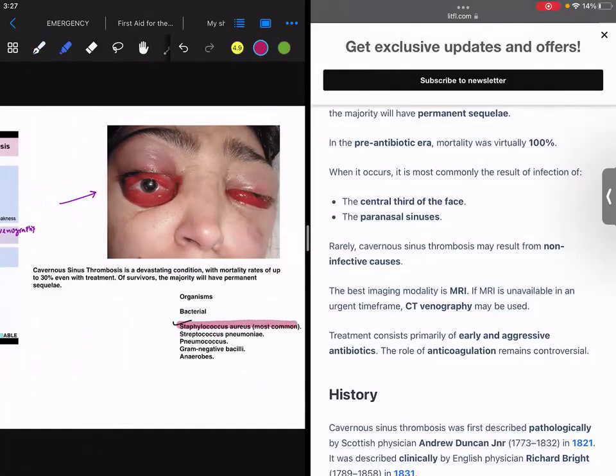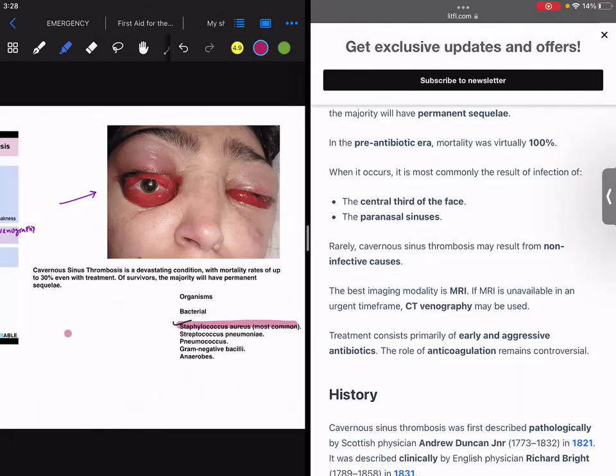It is one of the complications of middle ear infection, right? If the patient is having a middle ear infection, one of the complications of acute otitis media, when it goes into chronic serous otitis media, one of the complications later would be cavernous sinus thrombosis.